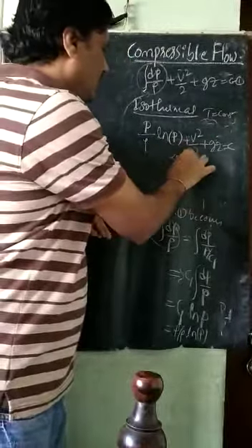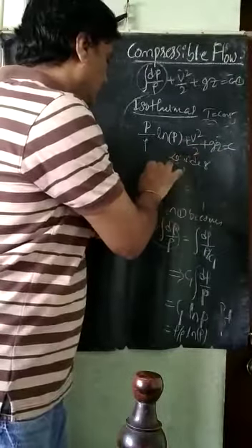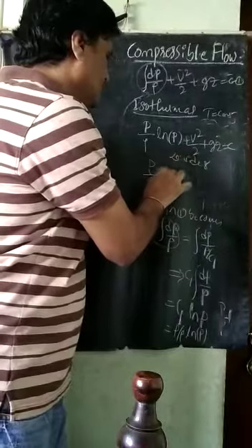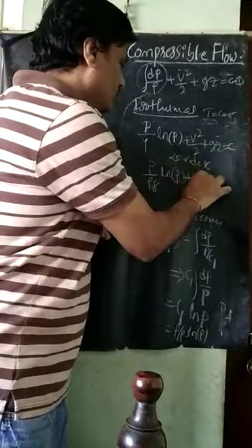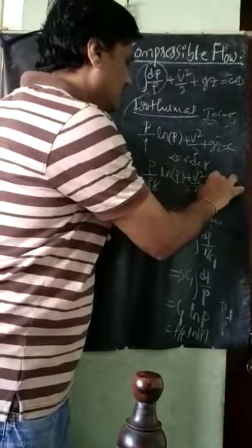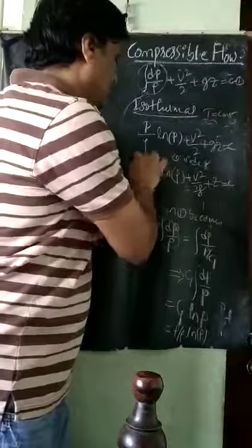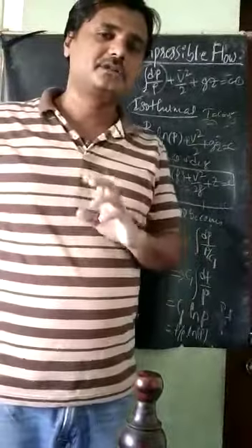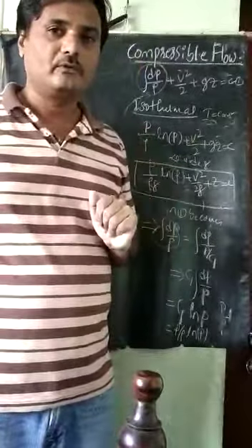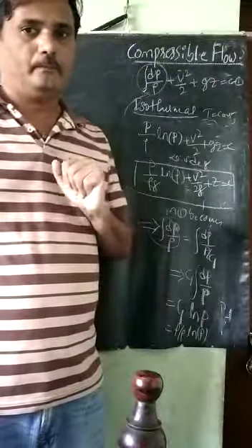It is P divided by rho g ln of P plus V square by 2g plus Z is equal to C. This is the Bernoulli's equation for the isothermal process for compressible flow.